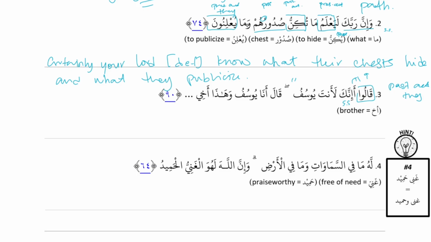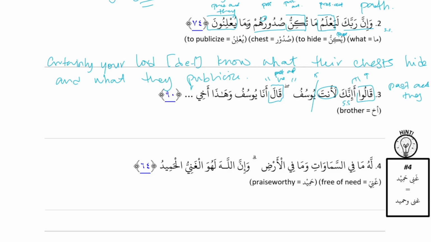And then what's the anta doing here? This is the emphasizer pronoun. When you have an is sentence with an independent pronoun coming in the middle, we put the is after the pronoun. So we have an emphasizer pronoun and a lam of emphasis plus inna. That's a lot of emphasis. And then our is goes between the anta and Yusuf. And then the sign tells us new sentence. قال أنا يوسف وهذا أخي. قال is an action, past active, he. And our quote starts with أنا.